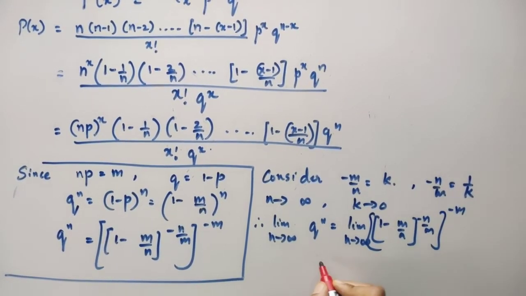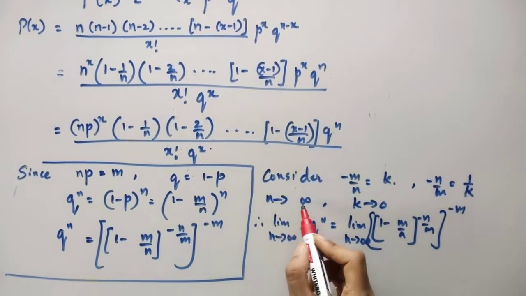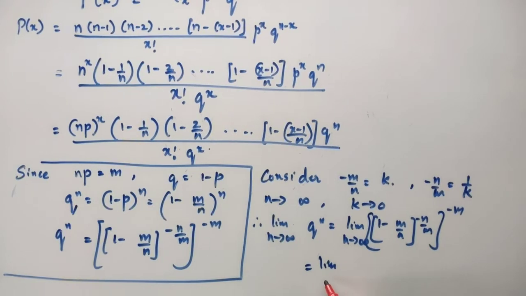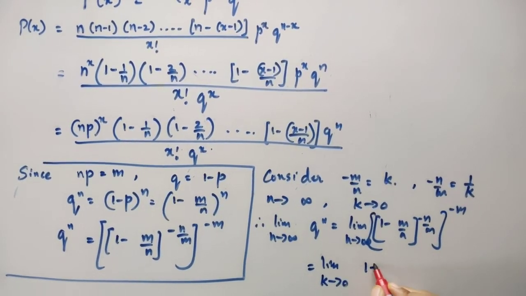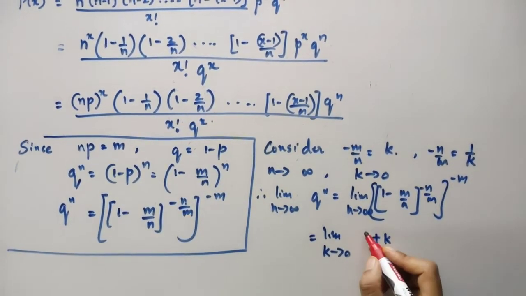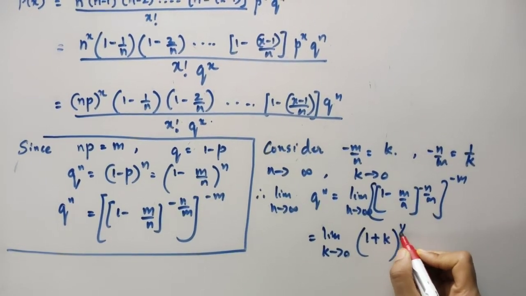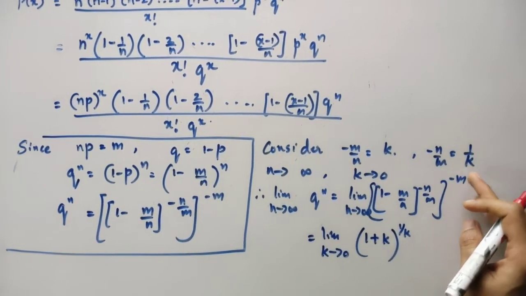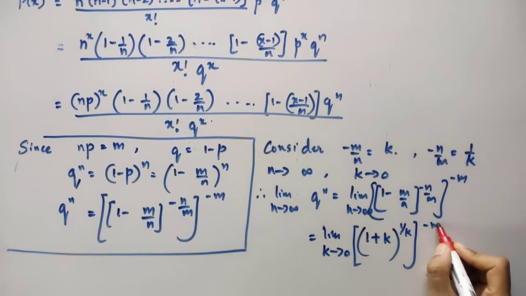Because we are substituting it as k, as n is tending to infinity, k will tend to 0. So it will be the limit as k tends to 0 of (1 plus k), because minus m by n is plus k, raised to 1 by k, which is minus n by m, and this raised to minus m.